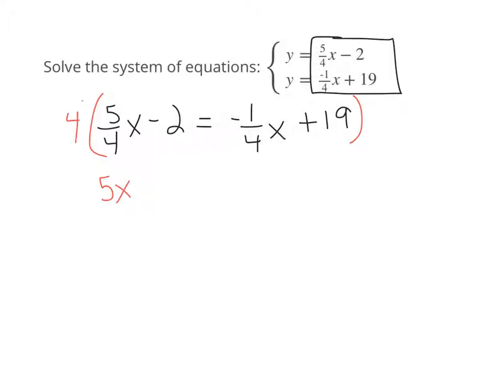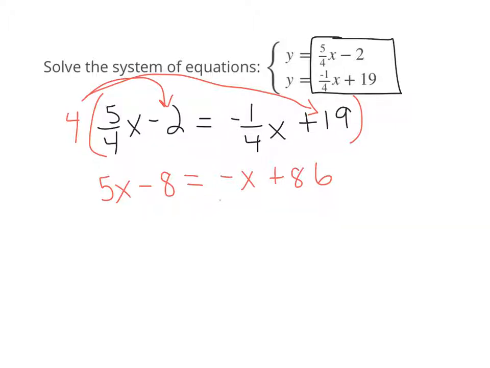When I multiply 4 by minus 2, that's a negative 8. And when I multiply 4 by negative 1/4 x, I'm going to get a negative 1x. And I'm just going to write negative x. You can write a negative 1 if that makes sense to you. And then I'm going to multiply 4 times 19, which is 76. So then you have 4 choices about things to move.